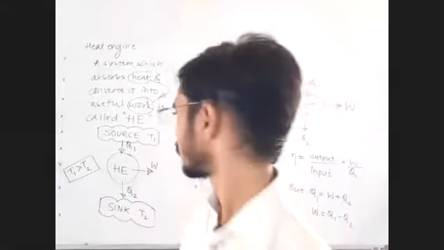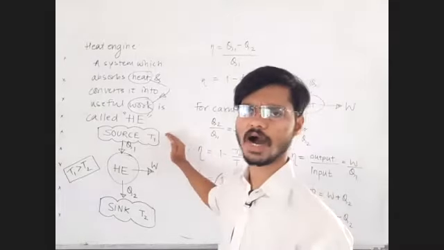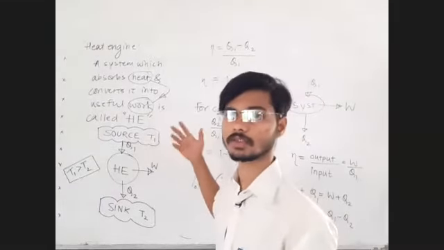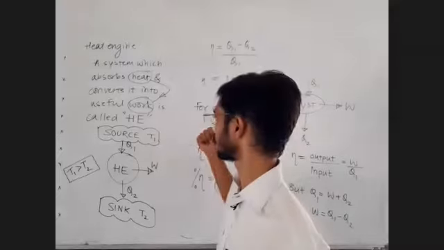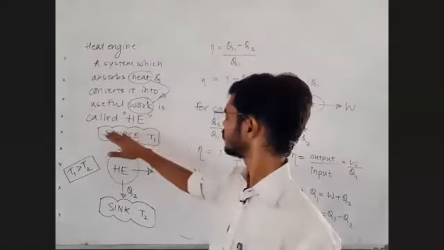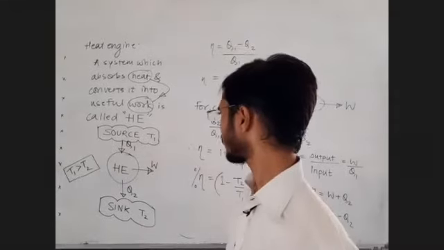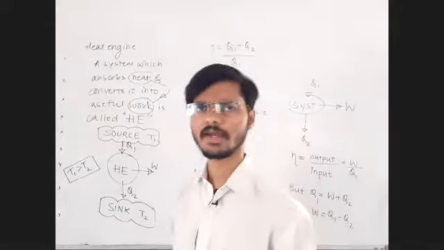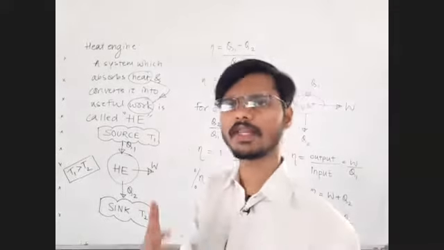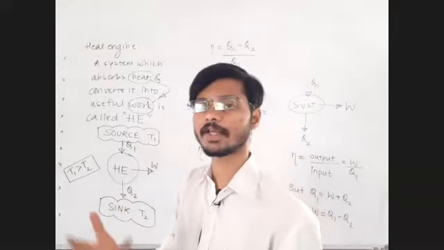Okay, fine. Up to this, is everything clear to all of you? What is the source? Source is a high temperature reservoir. Now listen to the word which is being used: high temperature reservoir. It means there is a substance which has very high specific heat. Why very high specific heat? If you have very high specific heat, it is not easy to change the temperature of that substance.